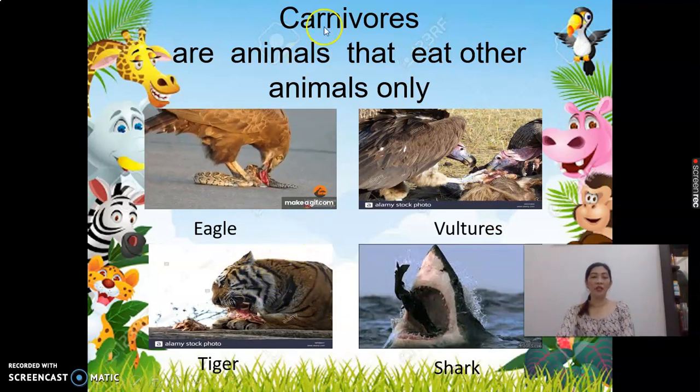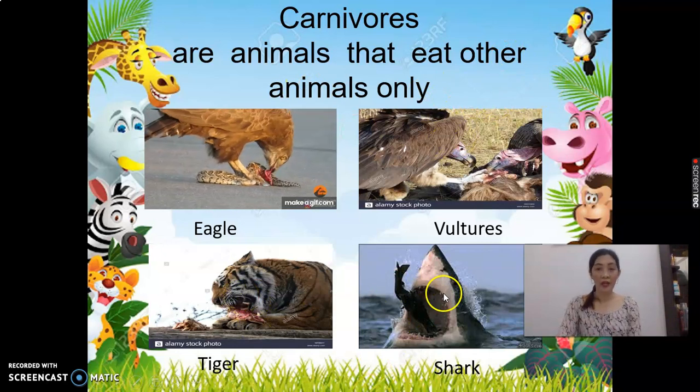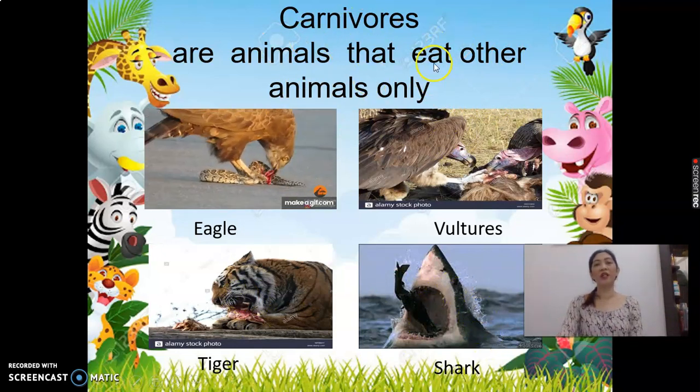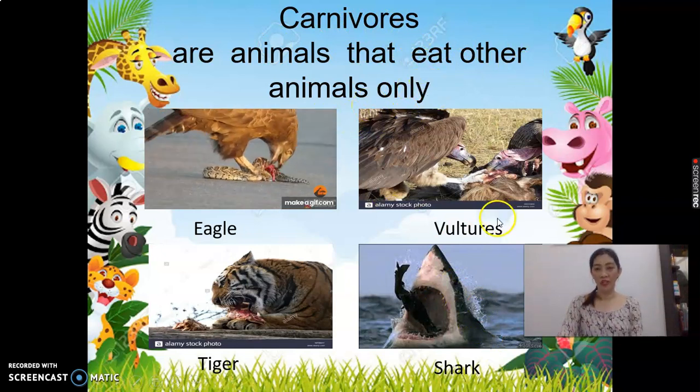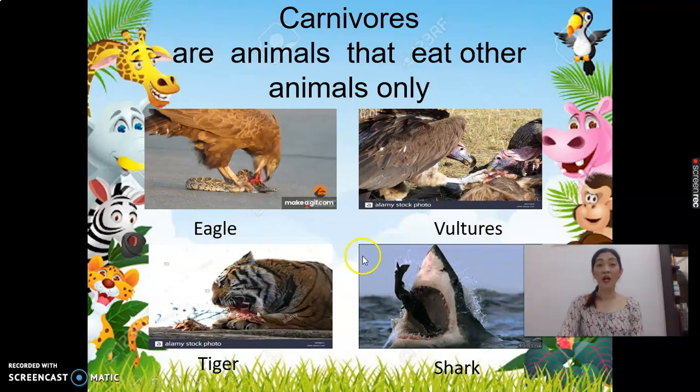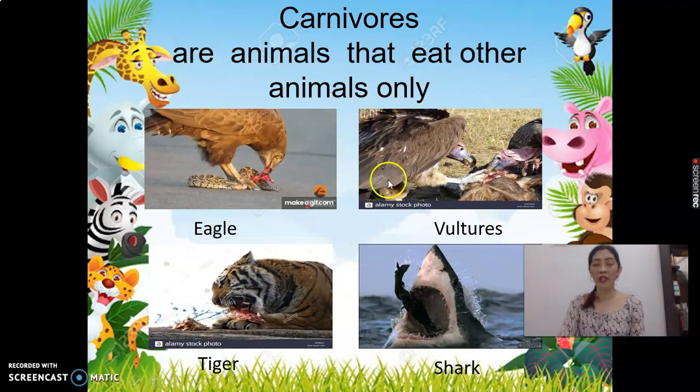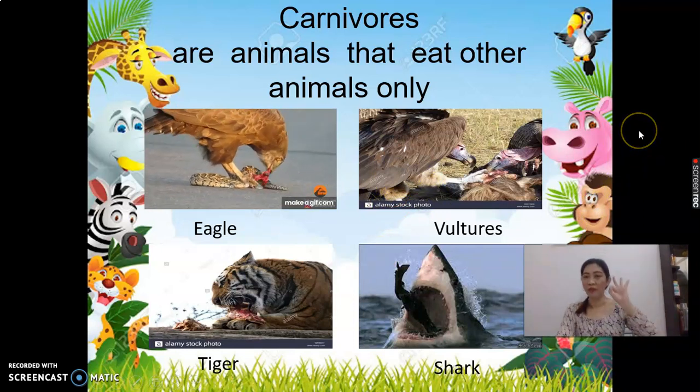Tiger is carnivore because it eats other animals only. And the last example is shark. Shark is carnivore because it eats other animals only. So these are the examples of carnivores. We'll proceed to number 3.